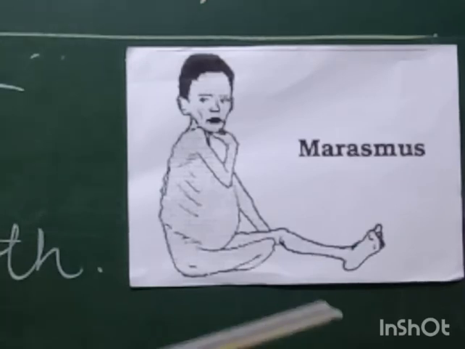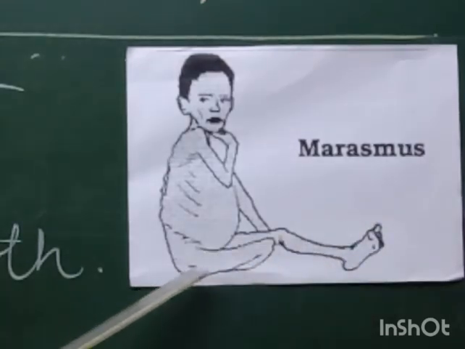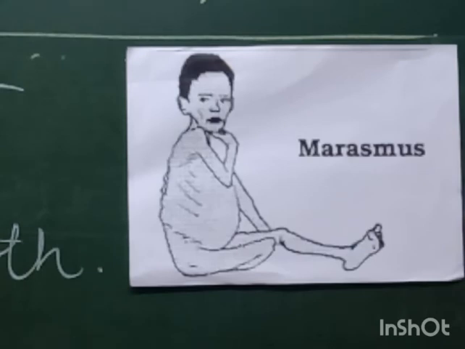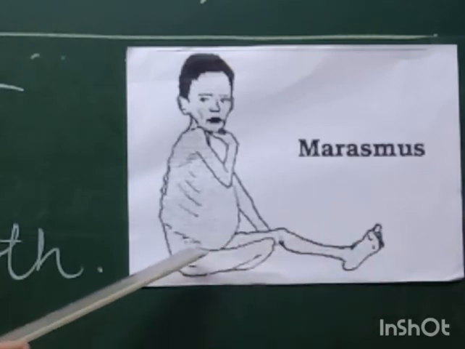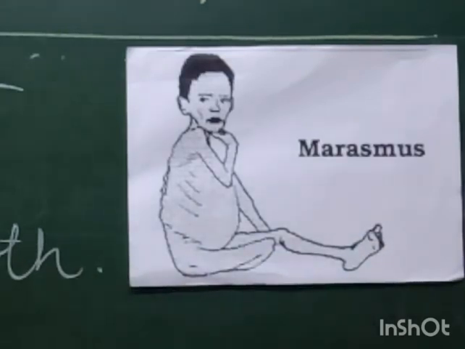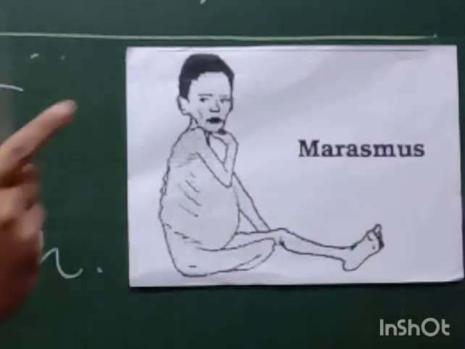Weak legs. Now if you can see in the picture, the legs are shown and they are very weak. The child is very skinny. Skinny means thin. It's not having fats. In the legs, we can see the bones, right? That is why it is said that the legs are very weak. Mental retardation, like I said earlier, is also seen in marasmus.